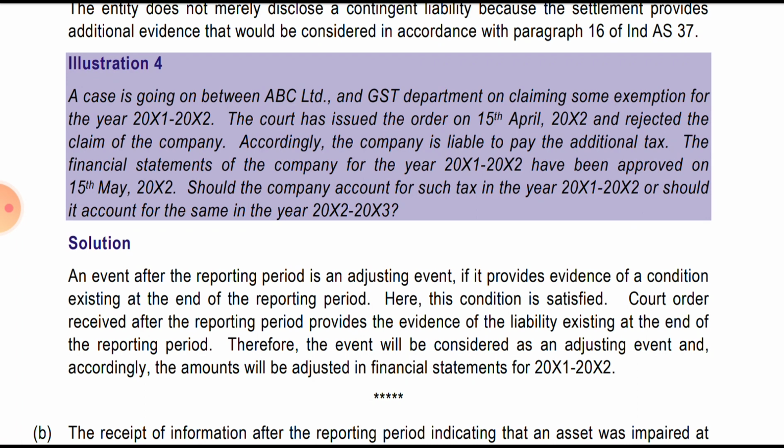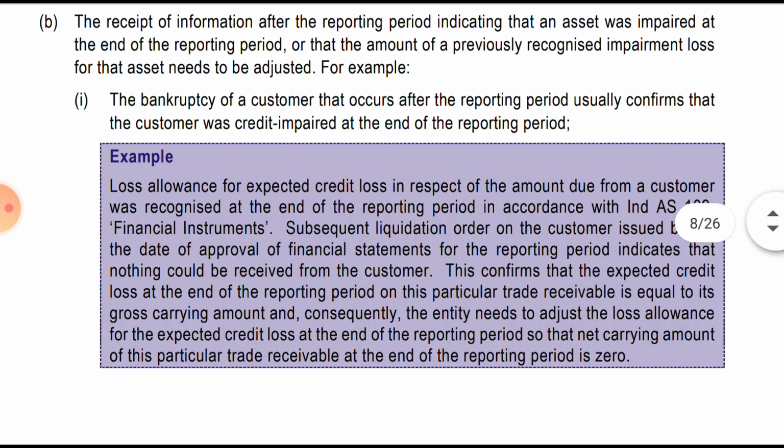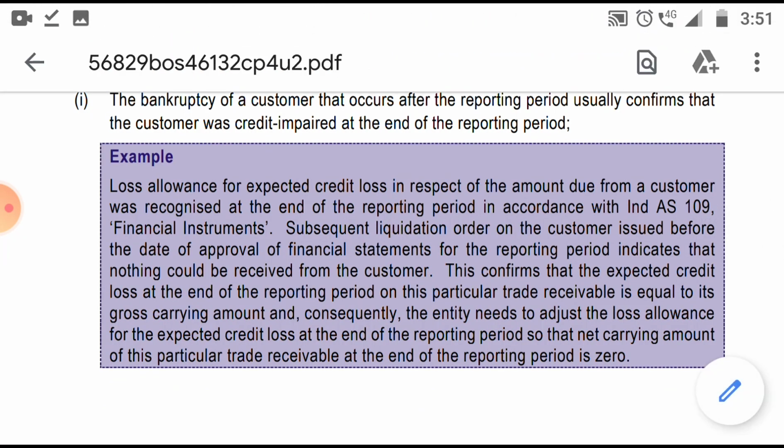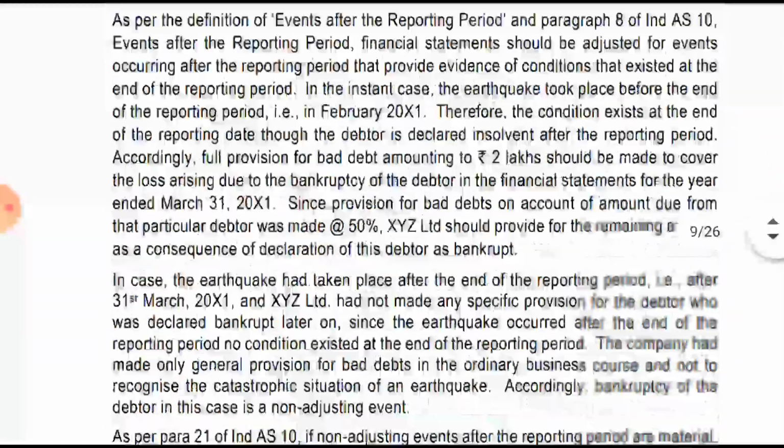This condition is satisfied, as the court order received after the reporting period provides evidence of the liability existing at the end of the reporting period. Therefore the event will be considered as an existing event, and accordingly the amounts will be adjusted in the financial statements for 1-2. It will be adjusted in 1-2 and not 2-3. Then we will do illustration number 6.